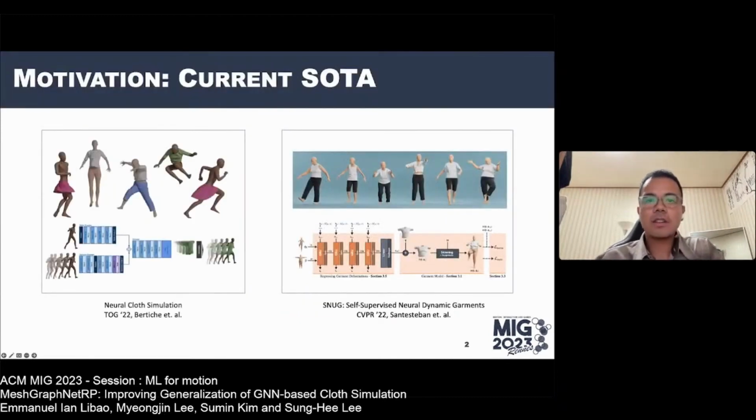Current state of the art about using deep learning for cloth simulation mostly focused on mapping body pose with garment. Shown here are two works from last year, Neural Cloth Simulation and SNUG. Both works use body pose or pose history as an input to their model.